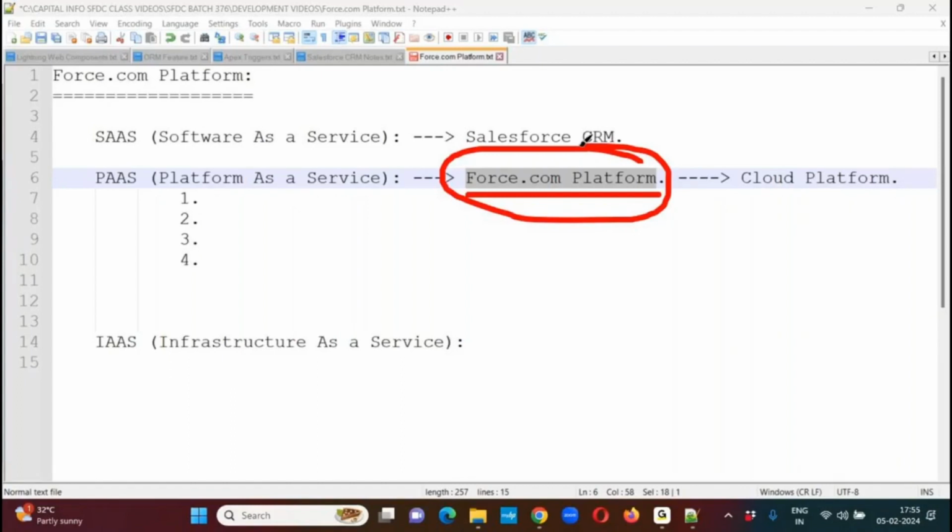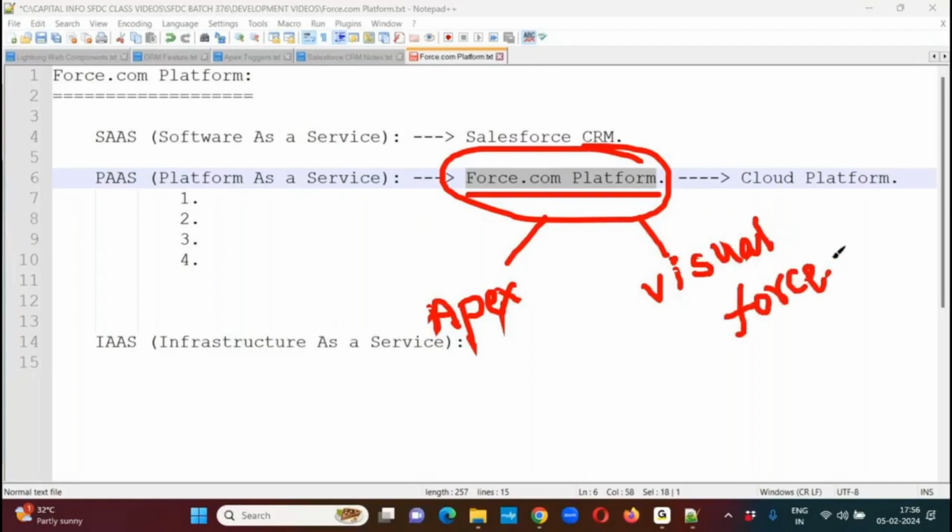To do all these things, upon building our own applications and using these integrations, we need to write some code. Without code, we can't do it. Then which programming languages do we need to use? What programming languages are supported by Salesforce as part of the Force.com platform? As part of the Force.com platform, Salesforce provides 2 programming languages. What are those 2? Apex and Visualforce. Apex programming and Visualforce programming.